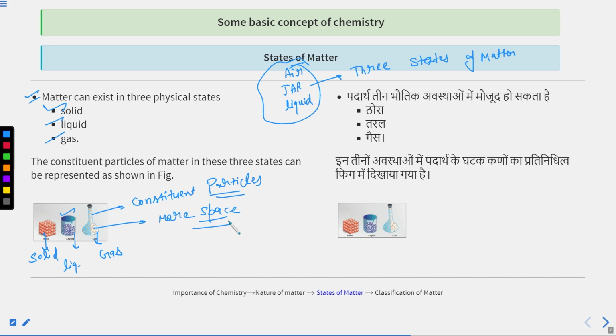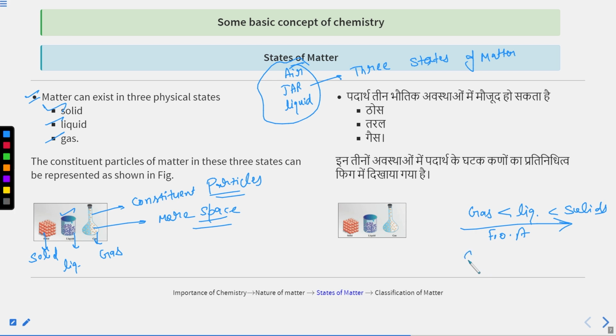So what will be the order of interparticle forces of attraction among solid, liquid and gas? Gases have the weakest interparticle forces of attraction, then liquids, then solids. And what will be the interparticle space order?